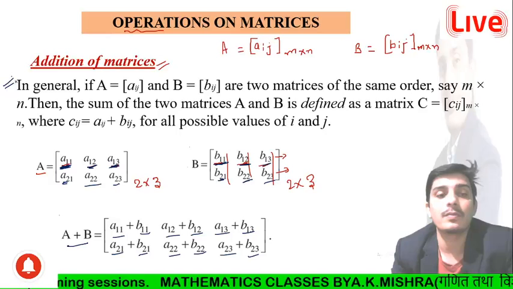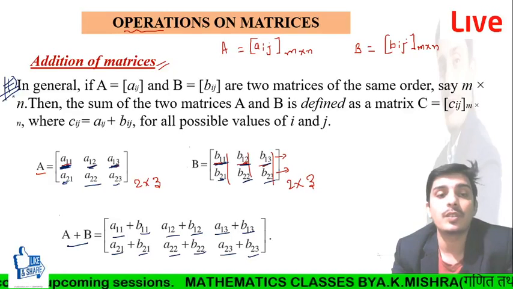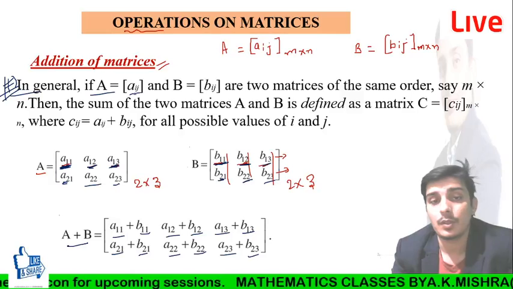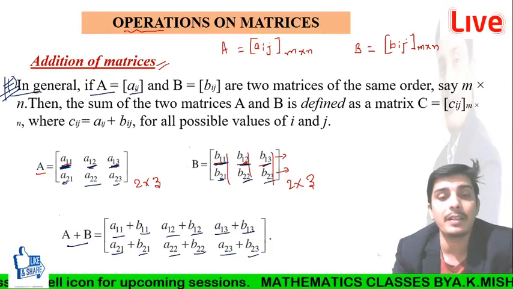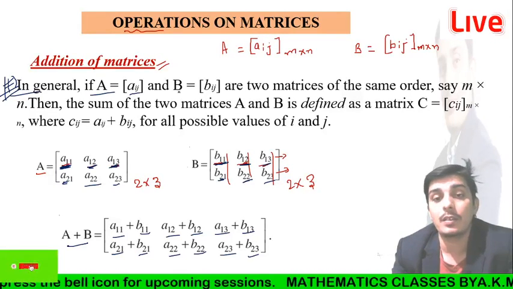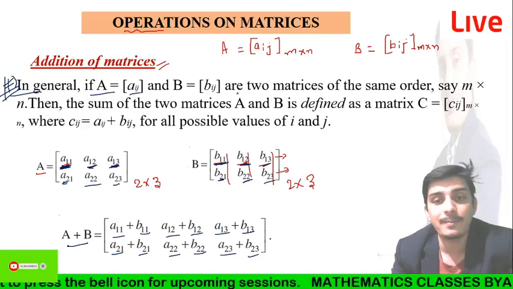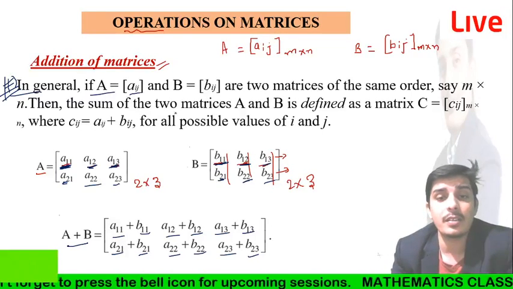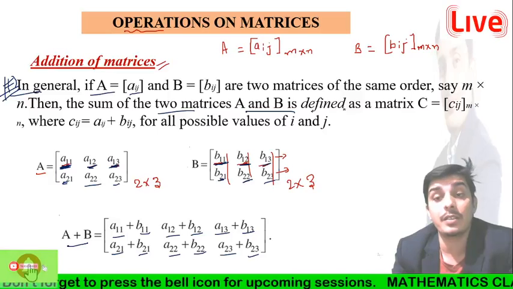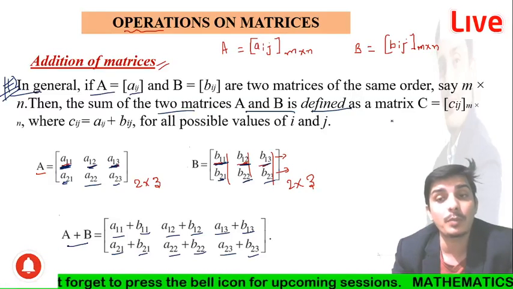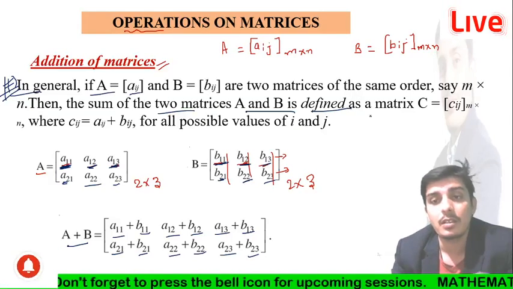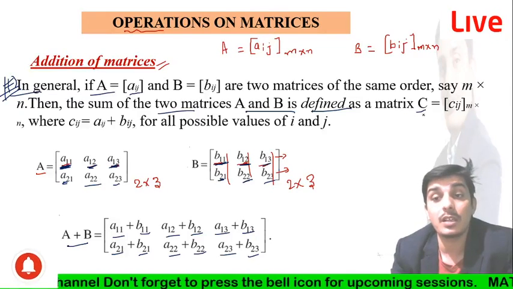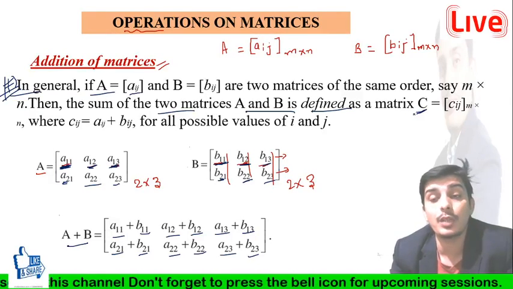You can write the definition here, because in general the element of matrix A is Aij, the element of matrix B is Bij. If the two matrices are of the same order, then the sum of matrices A and B is defined, because both matrices have the same order. And C denotes the addition of A and B. So C is another matrix that is equal to A plus B.